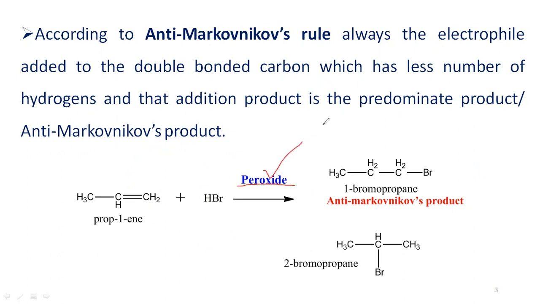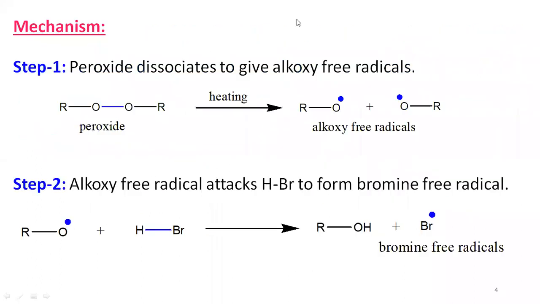How is the mechanism in this reaction? Now you can see the mechanism. The first step is that whatever peroxide we use in this reaction, because anti-Markovnikov's rule occurs in presence of peroxide, the peroxide undergoes dissociation to produce alkoxy free radicals. Here you can see this is the peroxide.